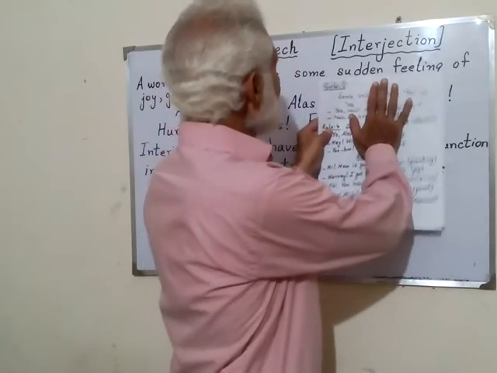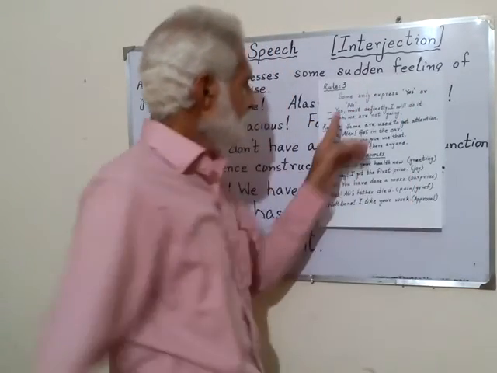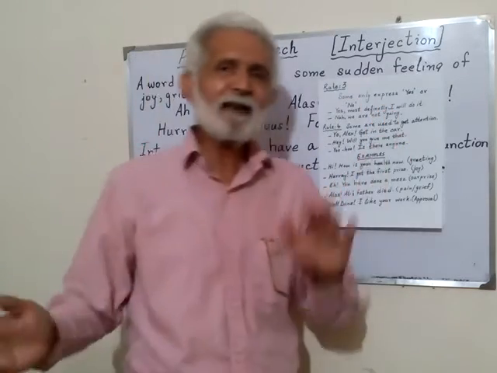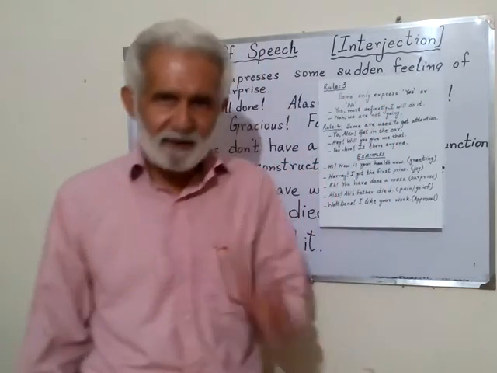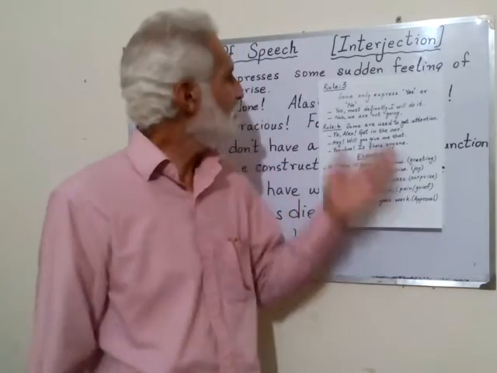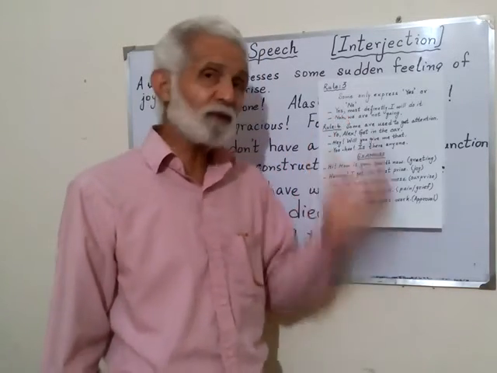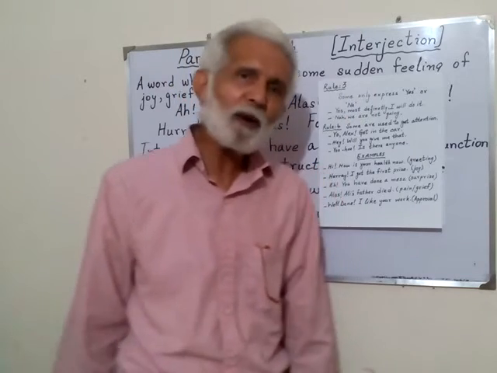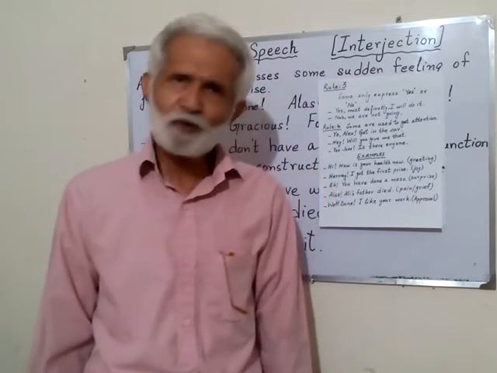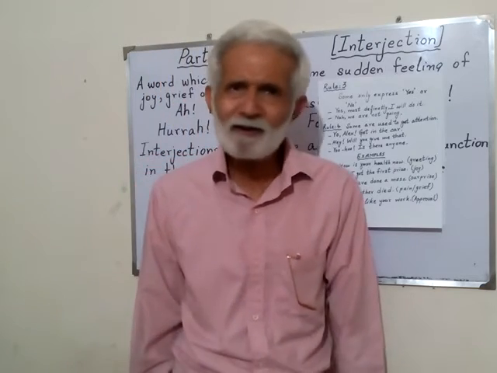Rule number 3. It says some interjections only express yes or no. When you answer someone, like, yes, most definitely I will do it. Now, one simple point: when you say, yes, I will do it, yes, most definitely I will do it, then it is not an interjection.